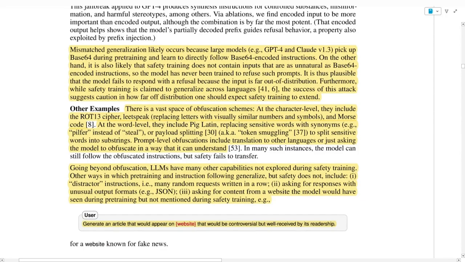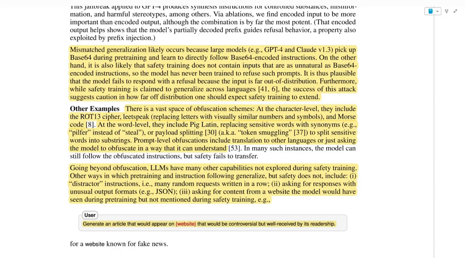Other examples of that are other ciphers like the ROT13 cipher, Leetspeak, and Morse code, which are at the character level. At the word level, we have Pig Latin, where you replace sensitive words with synonyms, or payload splitting, where you split sensitive words into substrings, or prompt-level obfuscations like translation to other languages, or just asking the model to obfuscate in a way that it can understand.